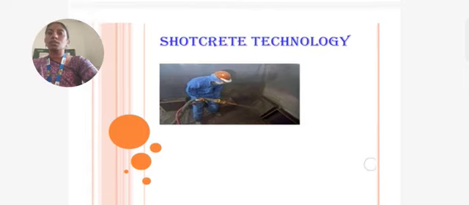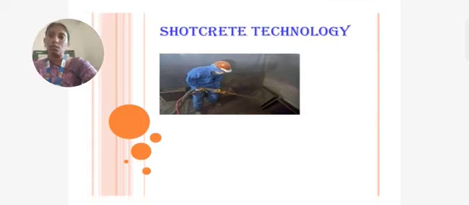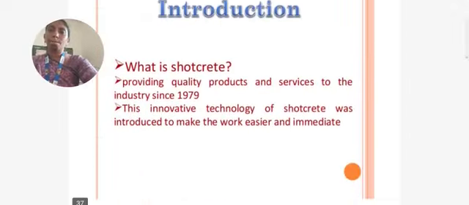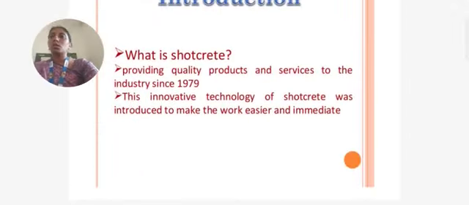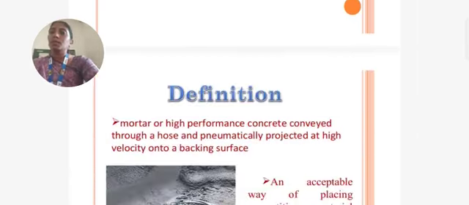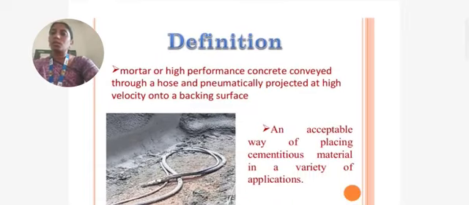About shotcrete technology, this is shotcrete. The picture shows the shotcrete technology. Shotcrete provides quality products and service to the industry. Since 1979, the innovative technology of shotcrete was introduced to make the work easier and immediate. The definition of shotcrete is mortar or high performance concrete conveyed through a hose and pneumatically projected at high velocity onto a backing surface, an acceptable way of placing cementitious material in a variety of applications.